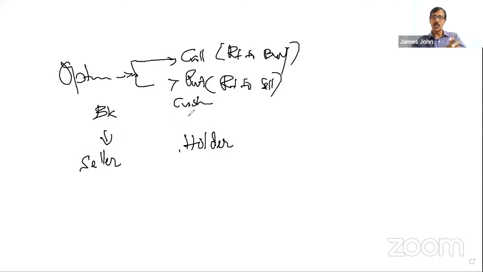Who has got the right? The right is with the customer. This is the important point. In the case of an option contract, the customer has got a right either to buy or to sell, depending upon which type of option it is. The difference between forward and option is that the customer has got an option. If he wants to exercise the option, he will do it. If he doesn't want it, he will not. When does a customer exercise the option? If it is favorable to him, he will exercise.